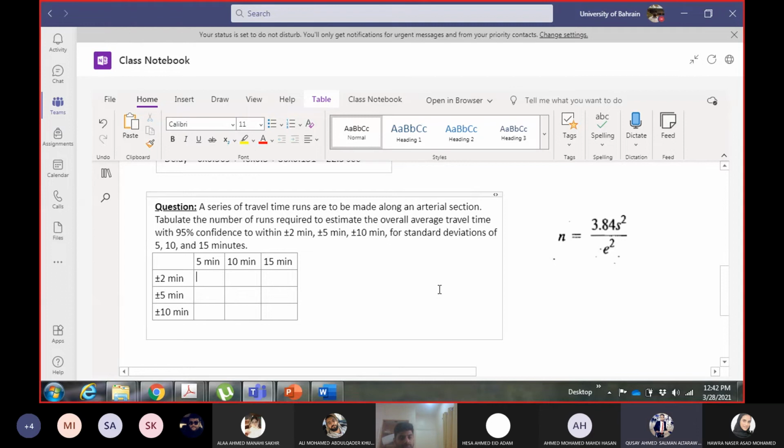24. Okay, now change the value of E to 5 minutes. 3.84. Okay. 0.96. Now standard deviation 10 minutes and E will be 2, 5, and 10.